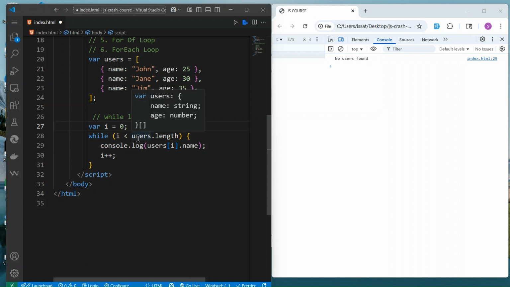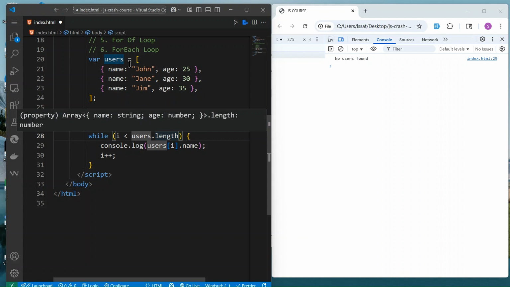If i is less than array.length, this is our array. But we can also specify, let's say, for example, is less than 3, so as not to confuse you. So we can print something.